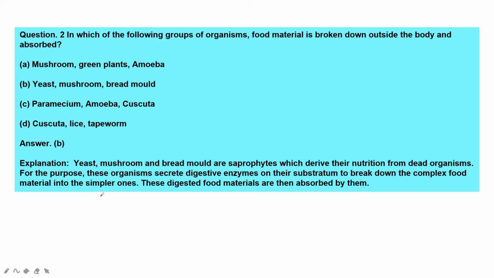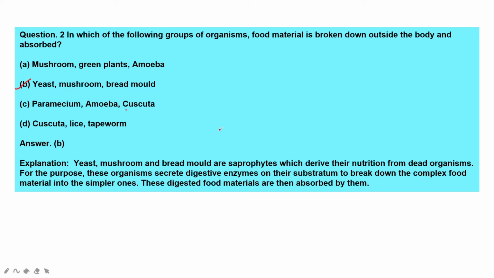The second question goes like this: in which of the following groups of organisms is food material broken down outside the body and absorbed? The options were: mushroom, green plants, amoeba; yeast, mushroom, bread mold; paramecium, amoeba, cuscuta; cuscuta, lice and tapeworm. Here option B is the right answer.